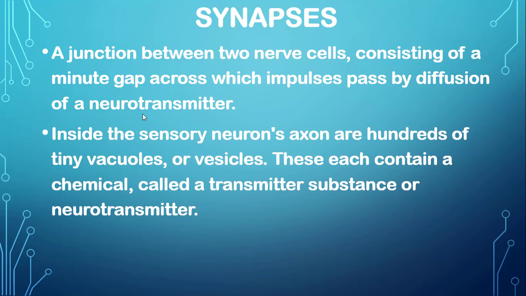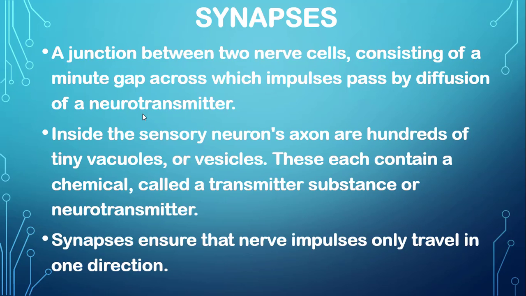Inside the sensory neuron's axon are hundreds of tiny vacuoles or vesicles. Each contains a chemical called a transmitter substance, or neurotransmitter. Synapses ensure that nerve impulses only travel in one direction, from the presynaptic neuron to the postsynaptic neuron.